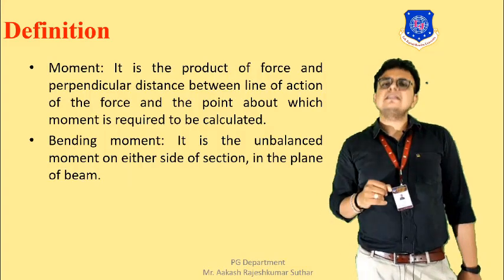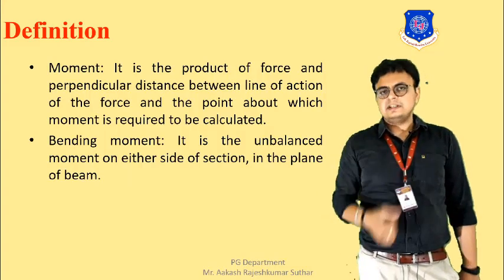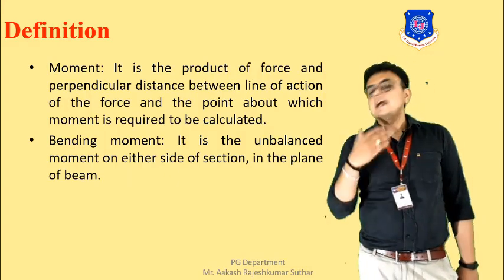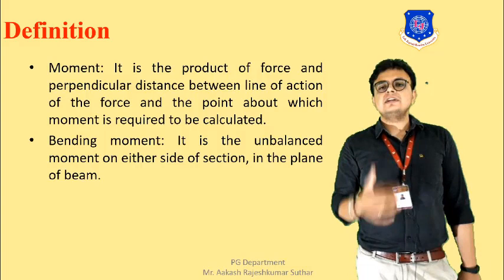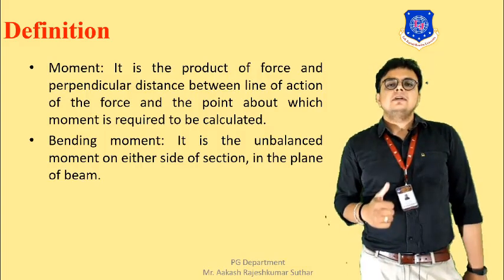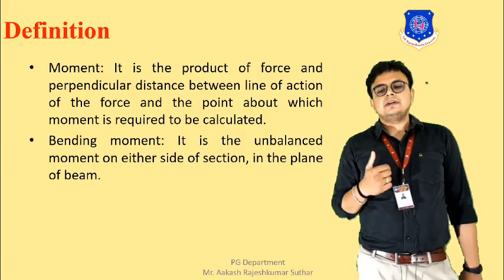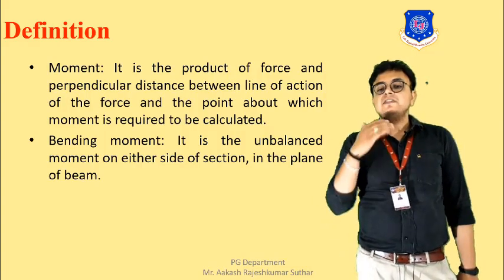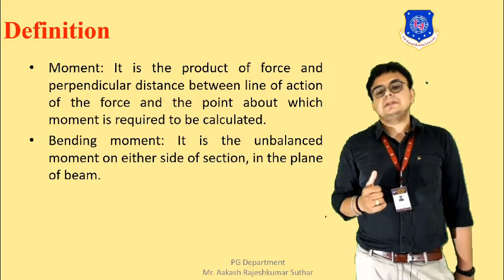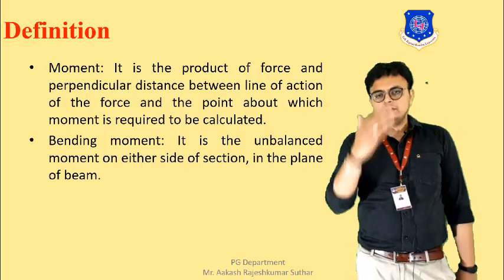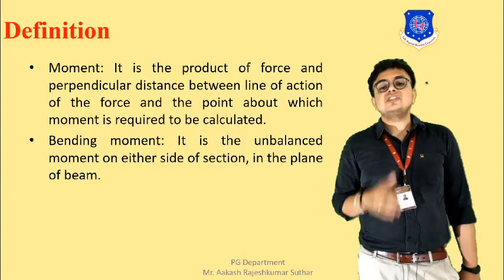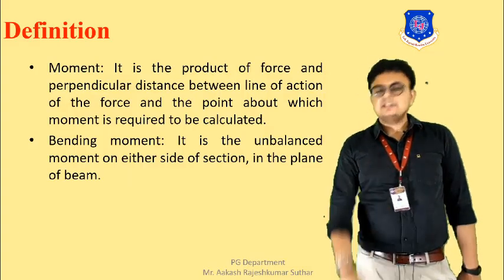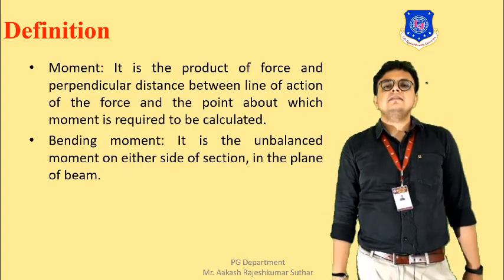That distance is also termed the lever arm. So the definition can also be that moment is the product of force and lever arm. Now let's discuss what is bending moment. Bending moment is an unbalanced moment on either side of a section, in the plane of the beam. It is an unbalanced moment on either side of this section, but in the plane of the beam. So these are all the definitions that are required.